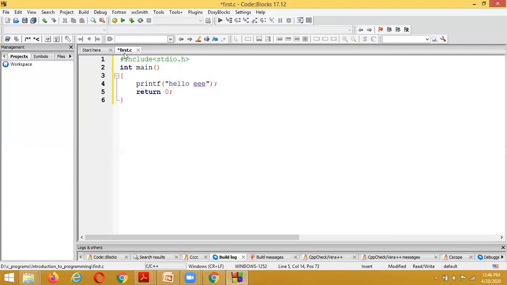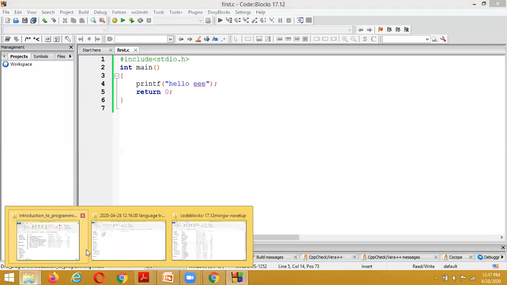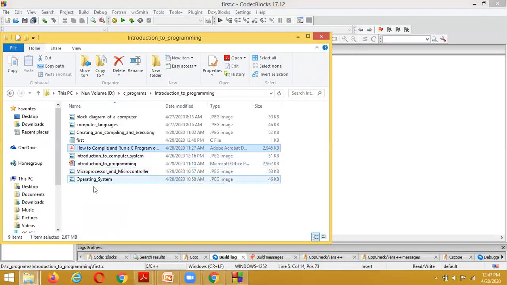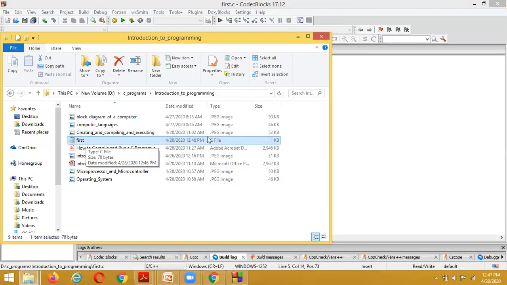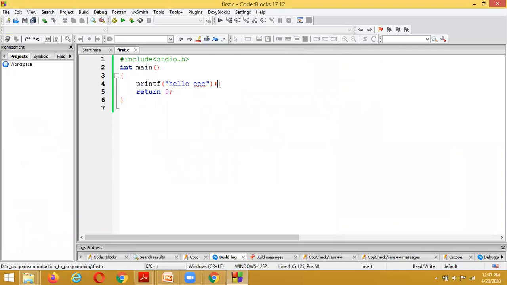What is the file name we have saved? First.c. I click on first.c, and the file has been saved. This type of file we call source code. The file created is First, and the file is of type C. Suppose inside this I have made some syntactical mistake.